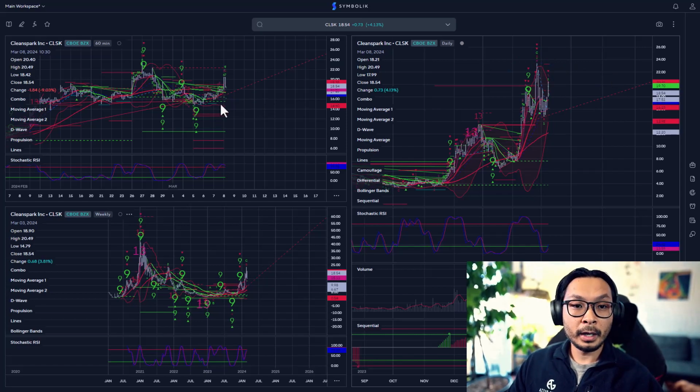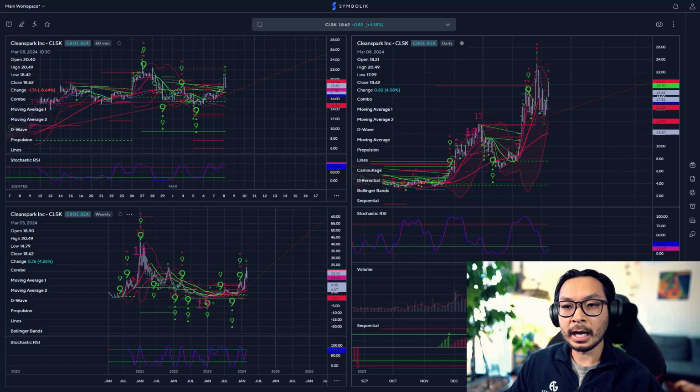Nothing alarming on the daily or the hourly chart. We had this 9 buy and things are in the general direction of heading up. Some stops I would use are around $14, maybe $12 as well. But I think the better one would be this $14 here. So we can use this $14 as our major stop, and if it breaks below this, we're going to get out of the option. And then weekly, nothing to take a look at from there.